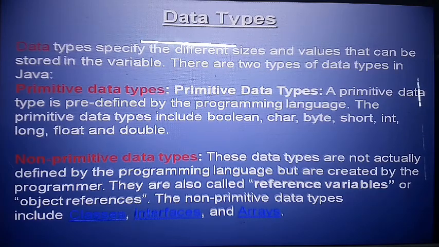According to my requirement I design the data, then I implement it. They are created by the programmer, and are also called reference variables, reference data types, or object references. Non-primitive data types include class, interface, array and objects. So we can create many non-primitive data types.